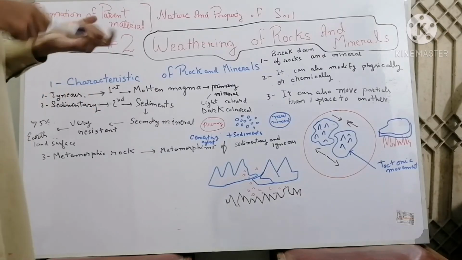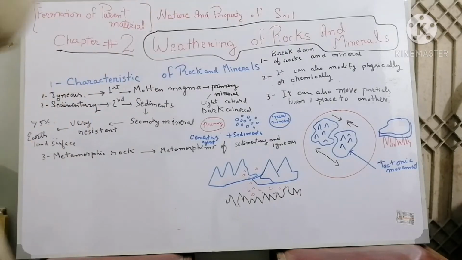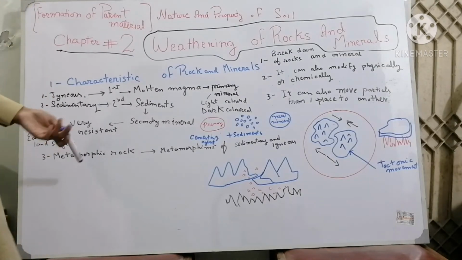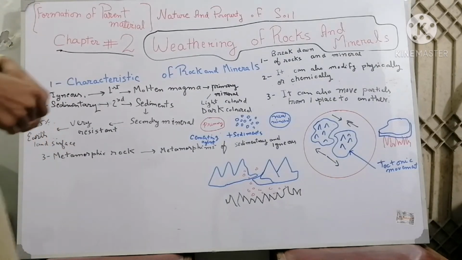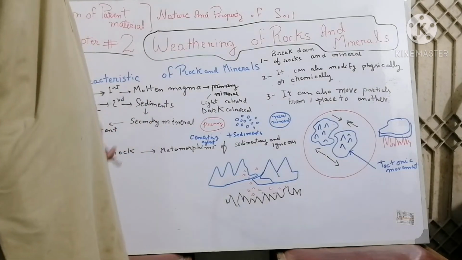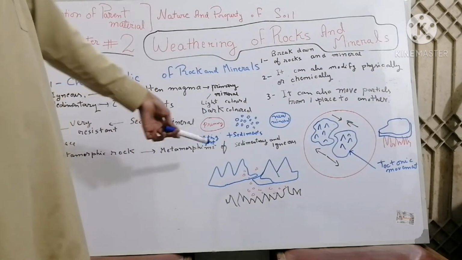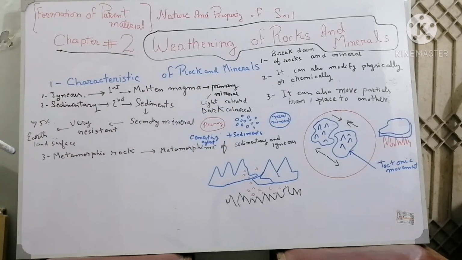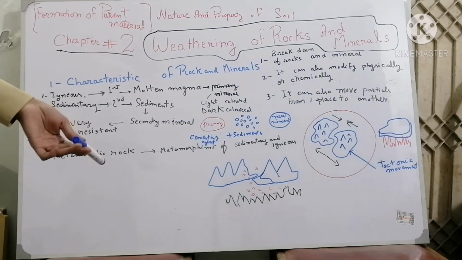Now I will explain to you about metamorphic rock. So what are metamorphic rocks? What is the meaning of metamorphism? Metamorphism means change in shape. Metamorphic rocks are formed from other rocks such as sedimentary rocks and igneous rocks.